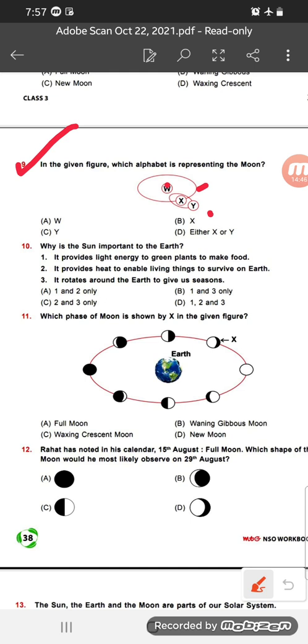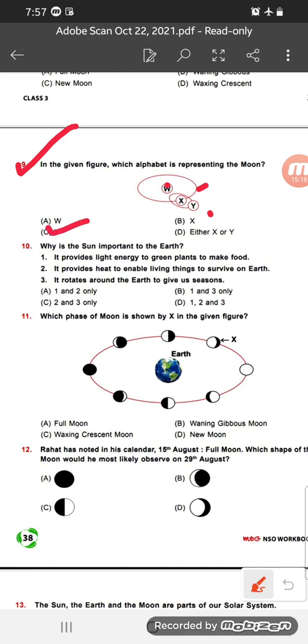Y, মুন। আমরা জানি earth rotates around the sun and the moon rotates around the earth. So here W is the sun, around W, X, that means earth, is rotating, and around the earth the Y, moon, is rotating. So here Y is the right answer. Y represents the moon.